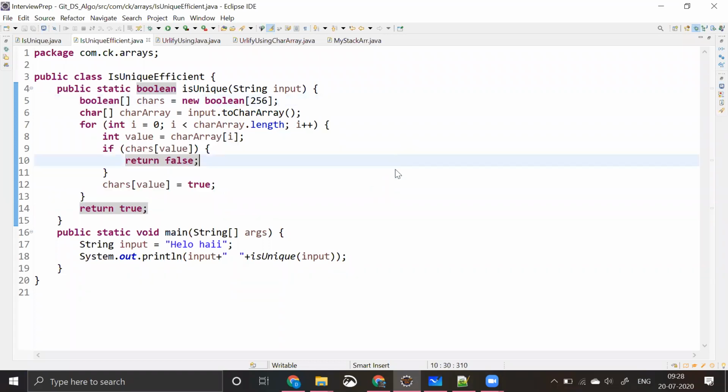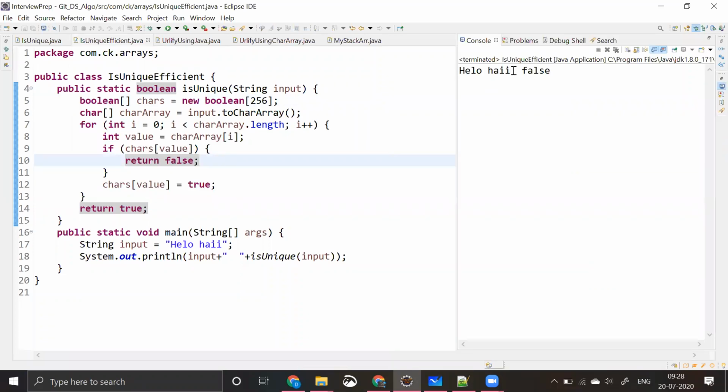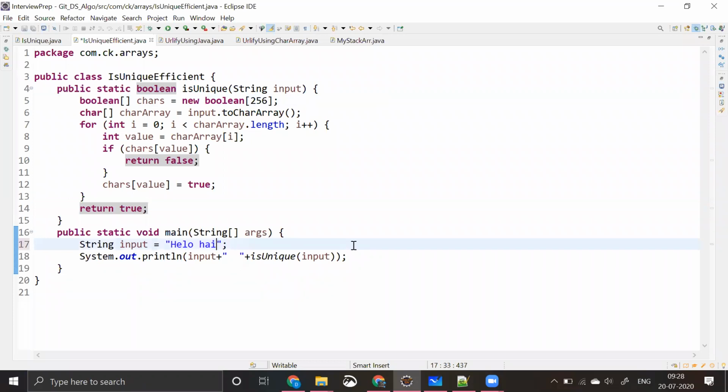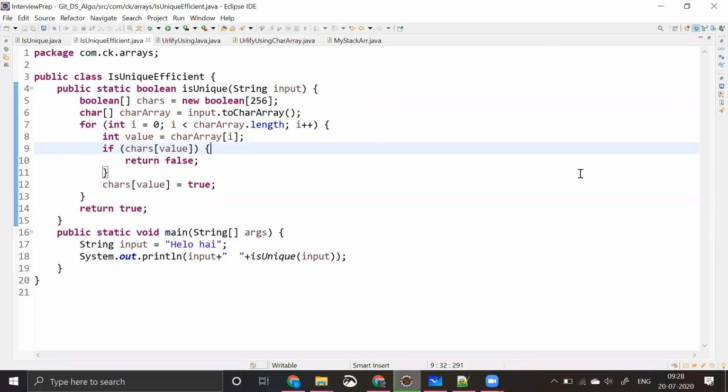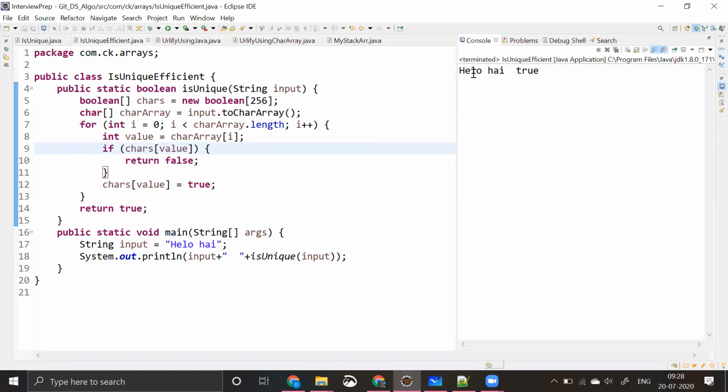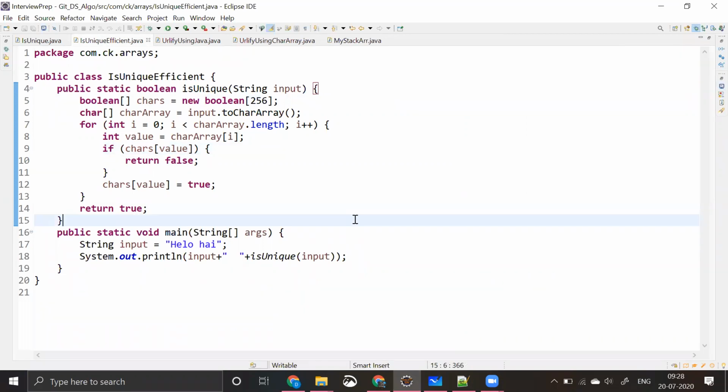Let me try to run this for you guys. So what it says, it is false because I is coming for 2 times. Again, let me remove this, and I'm trying to run it again. And hello, hi, it comes as true because capital H and small h both are false.